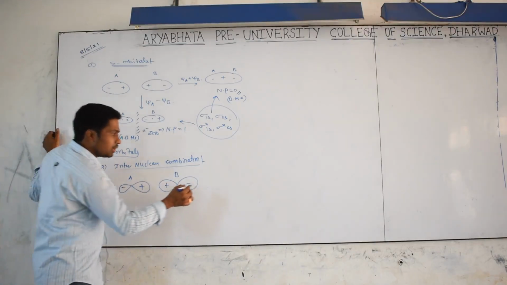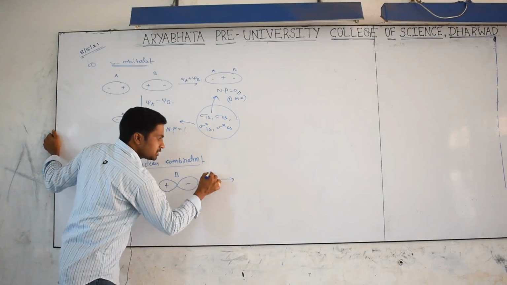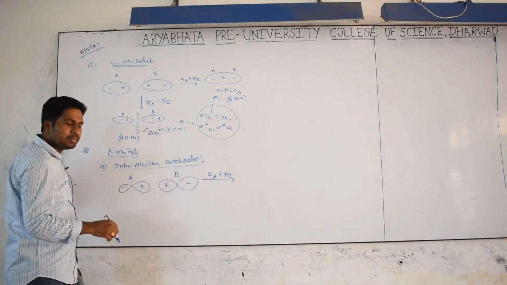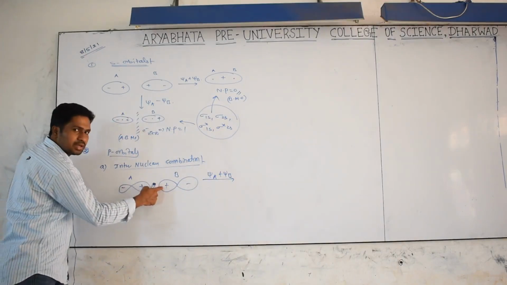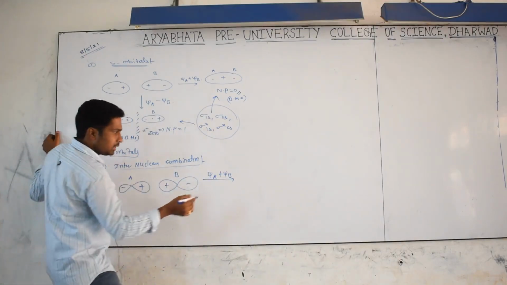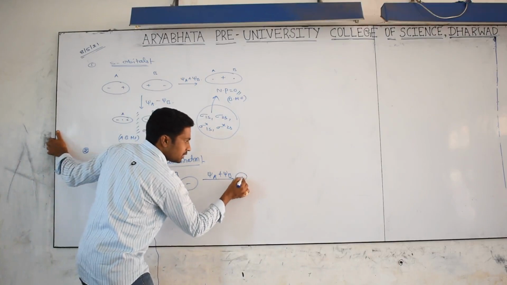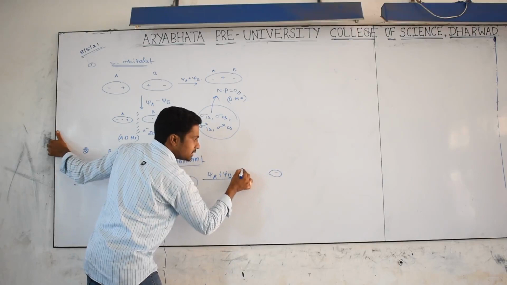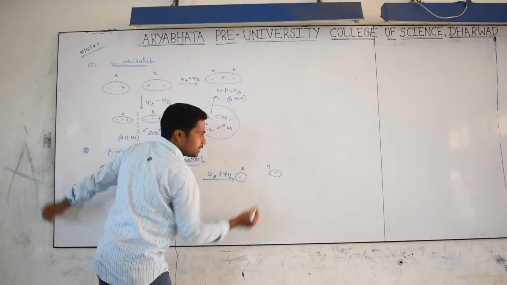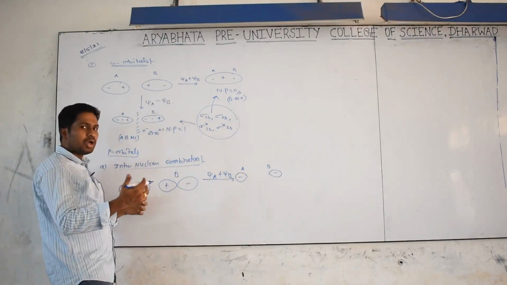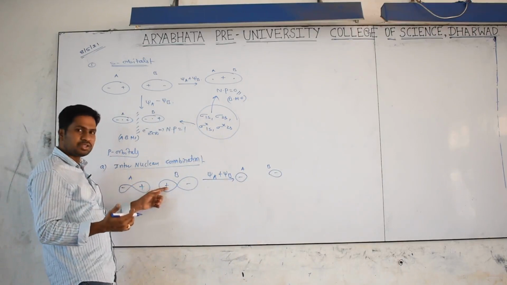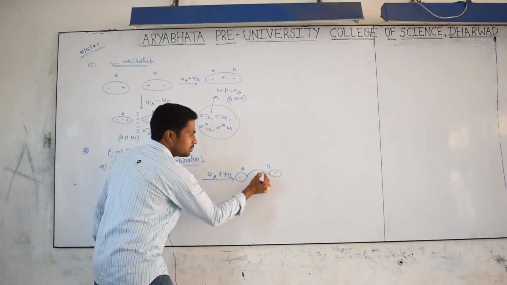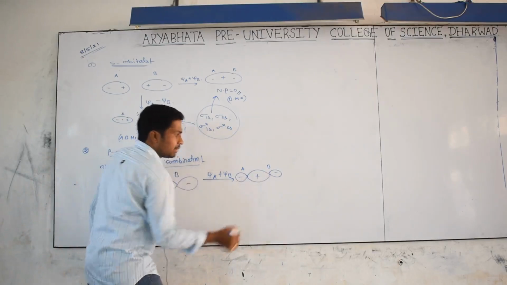Now the representation is psi A plus psi B. What is the meaning? Crest combines with crest. This is the trough of A atom, minus, and this is the trough of B atom, minus. This is the A atom nucleus and the B atom nucleus. After combination, is there any cancellation? No. The area between the two nuclei is maximum, denoted by plus.